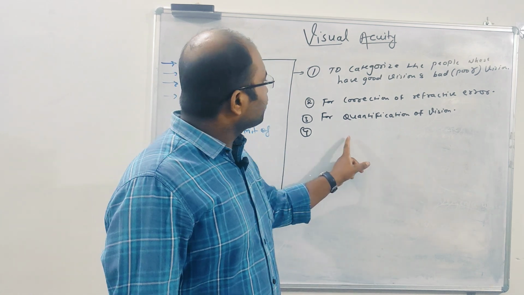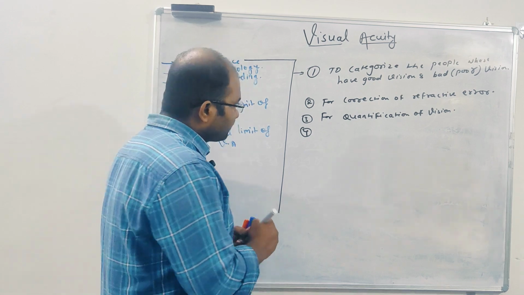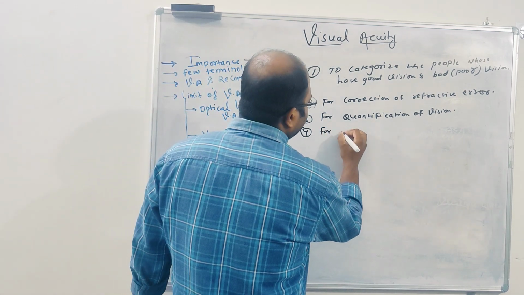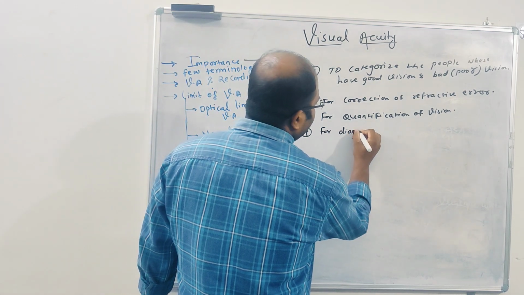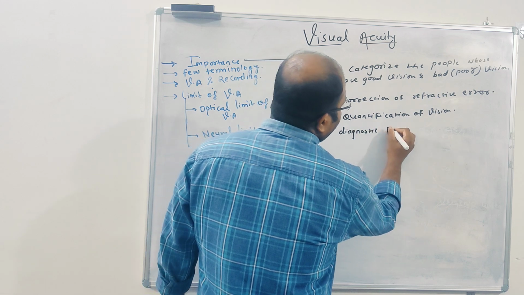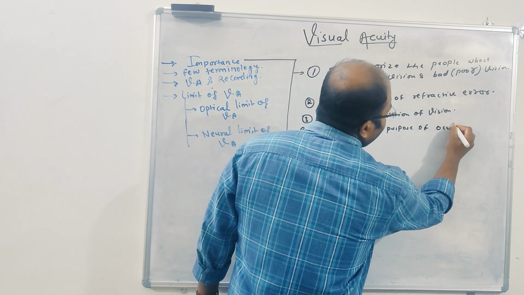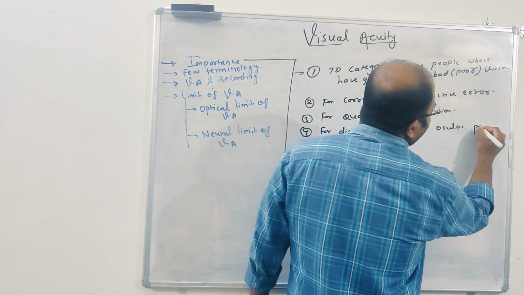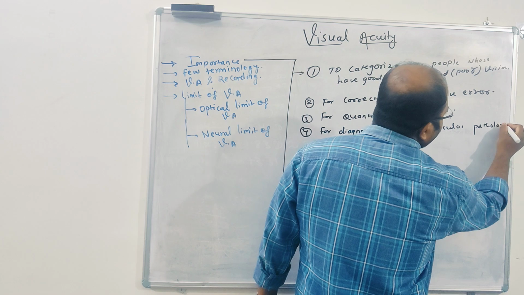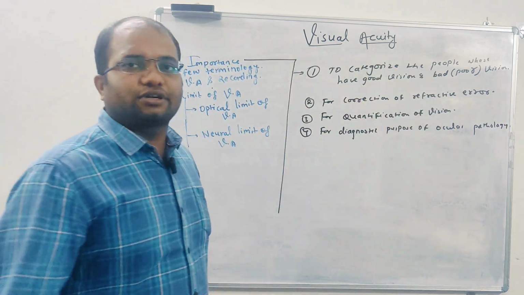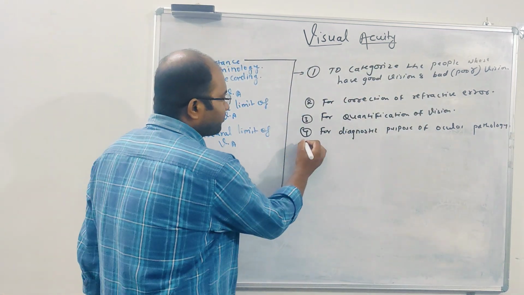So for the diagnostic purpose of ocular pathology, we need to take vision, right?